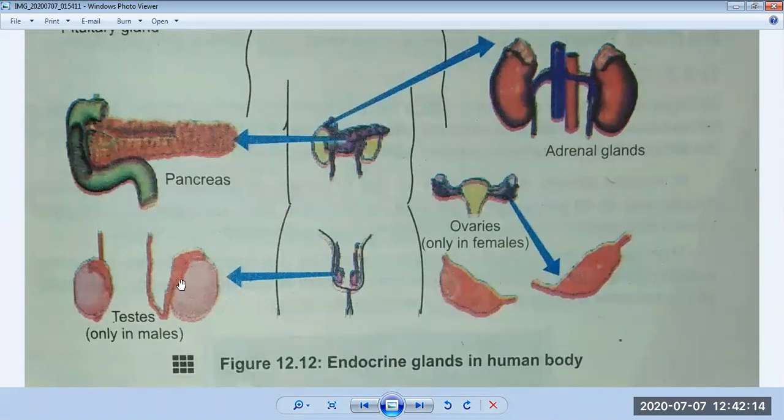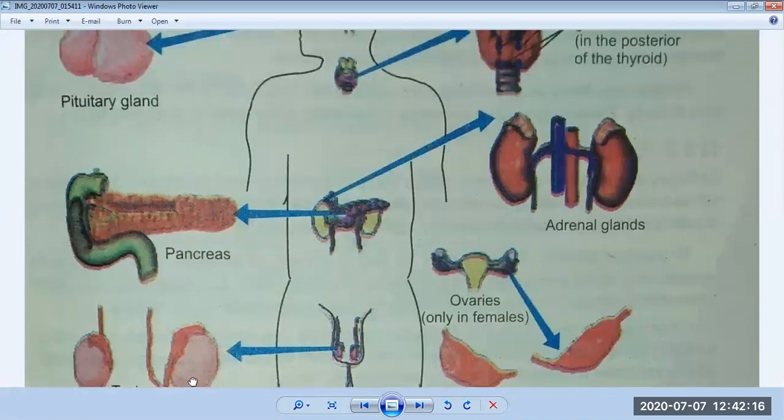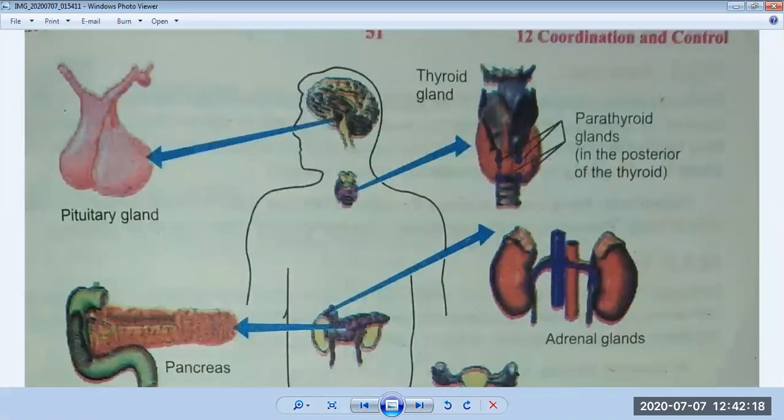We have discussed many glands, which you can see in your book. It's a human body figure. First of all, we discussed the pituitary gland, and we also discussed in the book that the pituitary gland is present in our brain, and it is pea-shaped, and it has many functions which we have discussed in detail in our lectures.